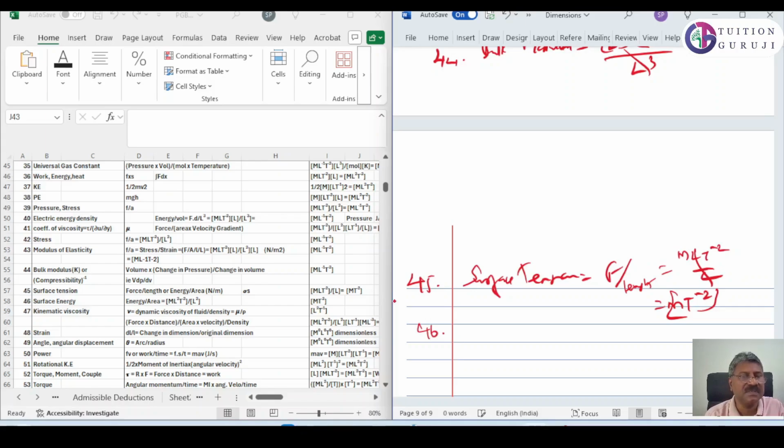46 is surface energy. It's nothing but energy by area. So energy, we know, is M L square T raised to minus 2, divided by L square. So you will get M T raised to minus 2.